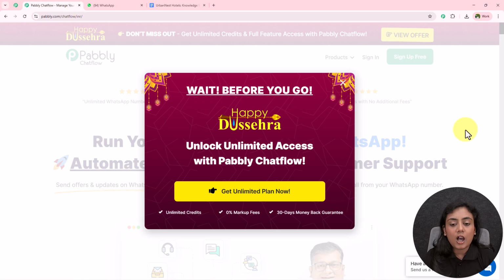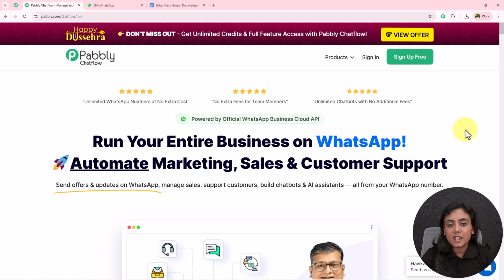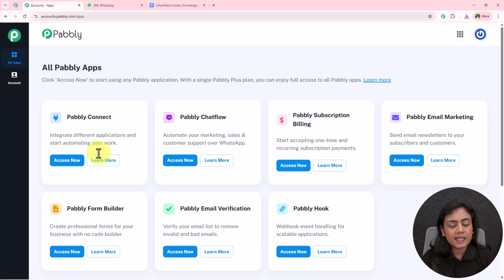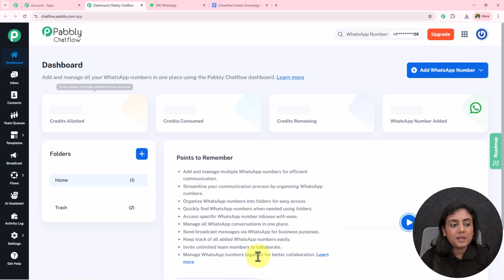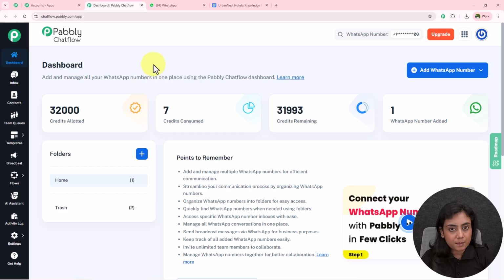Now, after coming to the Pabbly Chatflow's landing page, if you're a new user, that means you don't have an account with us, you can directly sign up for free and get 100 free credits every month to get started and explore more features. But if you're an existing user like I am, directly sign in from here. Then you will see the All Pabbly Apps section, where you can see all the applications. As I want to use Pabbly Chatflow, I click on this Access Now button. And then Pabbly Chatflow's dashboard is going to appear in front of you.